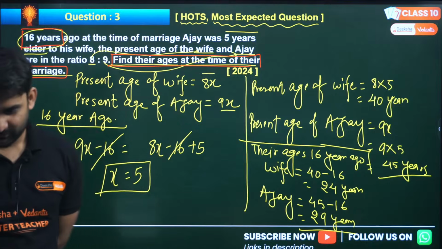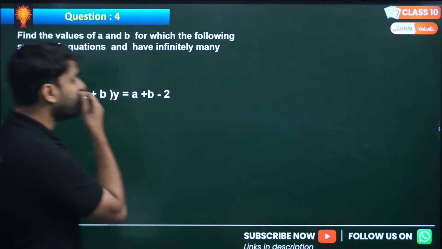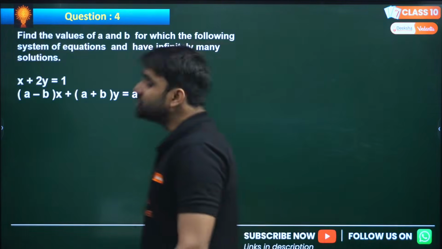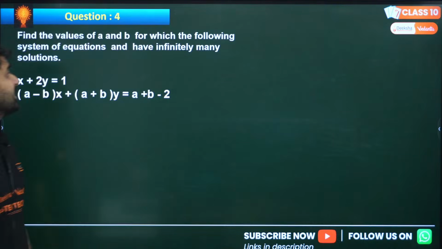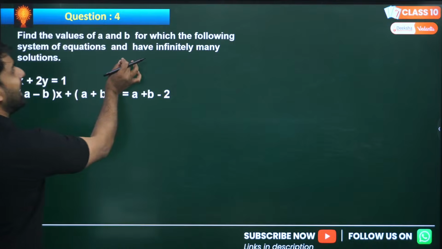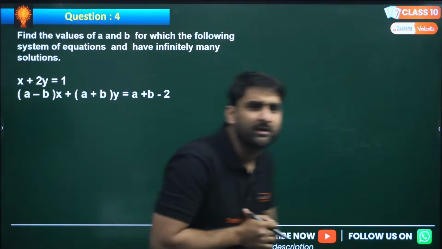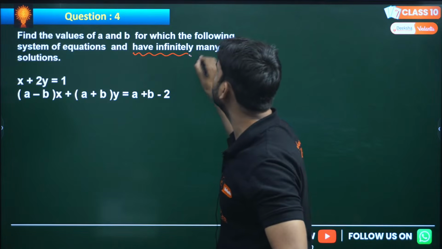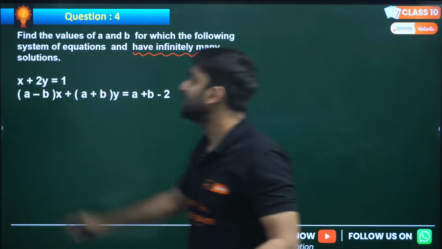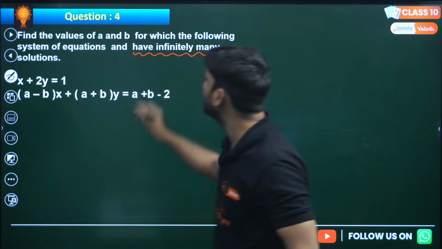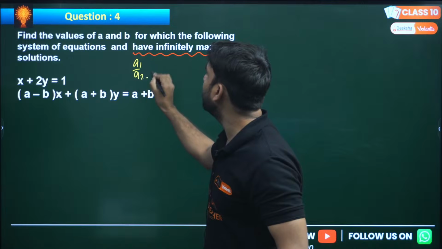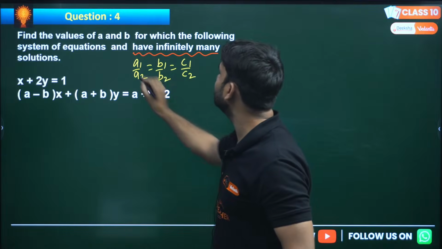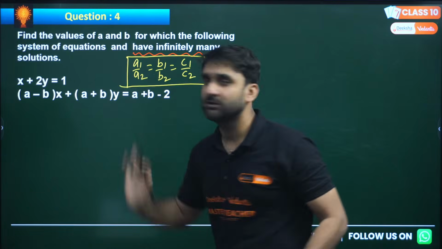Superb, very good. Now moving to the next question, question number 4. Look at the question, my dear. Find the values of a and b for which the following system of equations has infinitely many solutions. You all know the condition for infinitely many solutions: a1 by a2 must be equal to b1 by b2 must be equal to c1 by c2. This is the condition for infinitely many solutions.